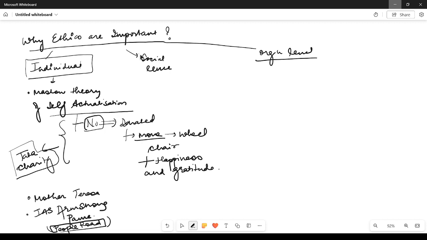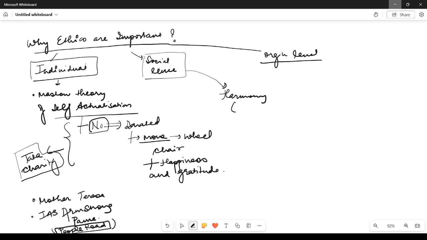Now, moving to the other level, the social level. Why are ethics important at the social level? The key thing to remember here is harmony, which means unity in diversity. Unity in diversity is important.